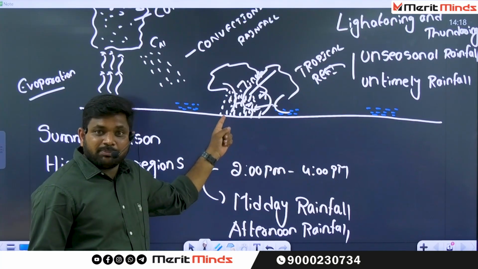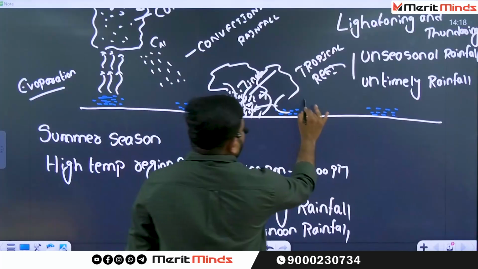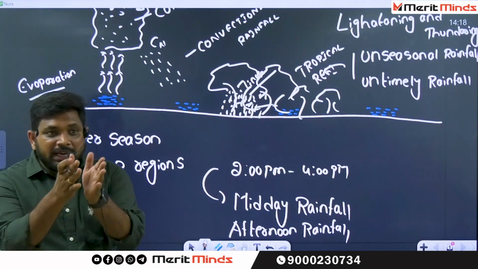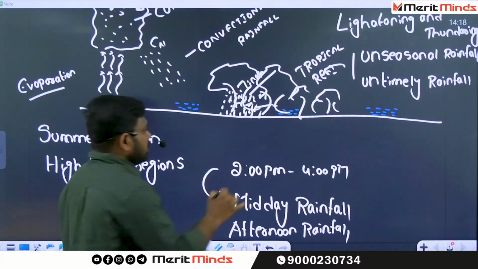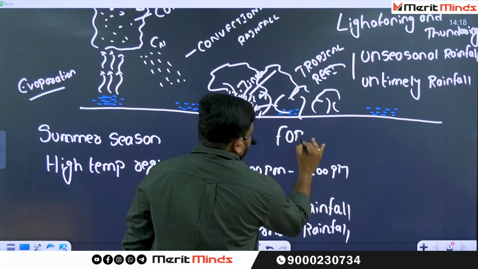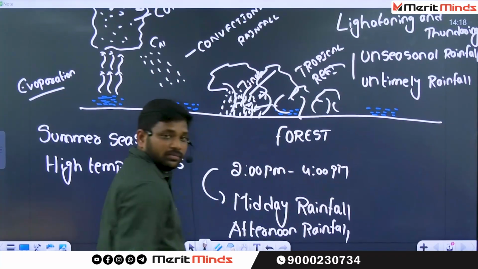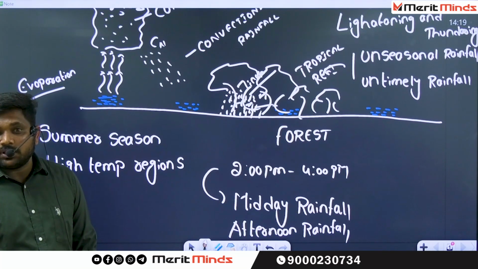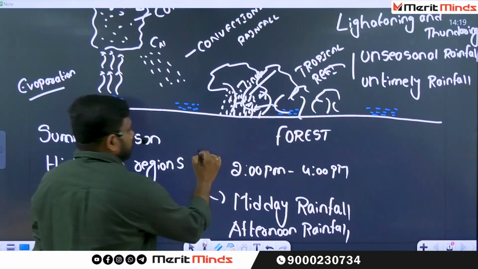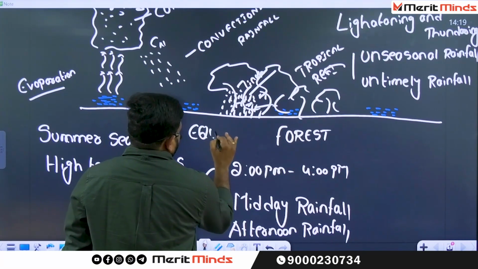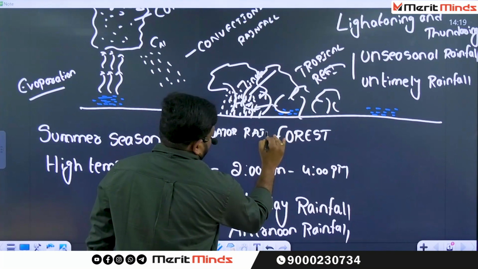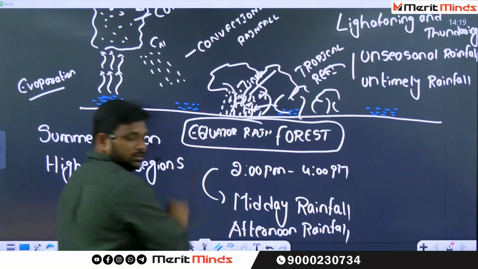That's why whenever the people are not there, this area is completely having trees. If any area is completely dominated with the trees, what we call that one? Forest. Why is this forest formed? That's why this forest is called, see the word, equatorial rainforest.